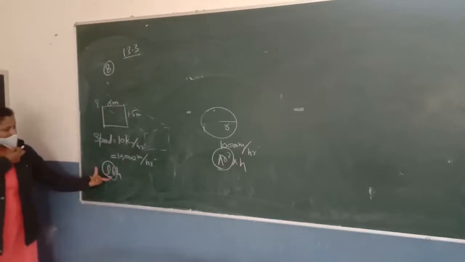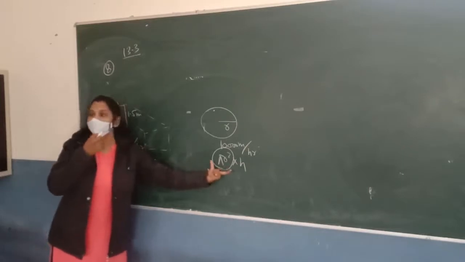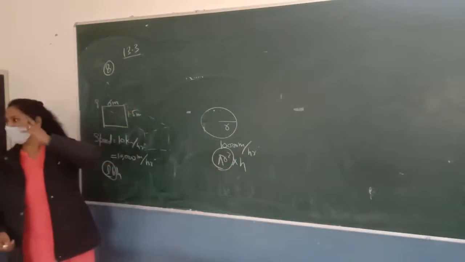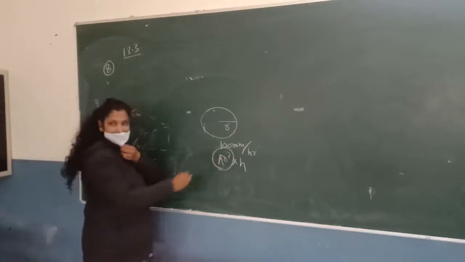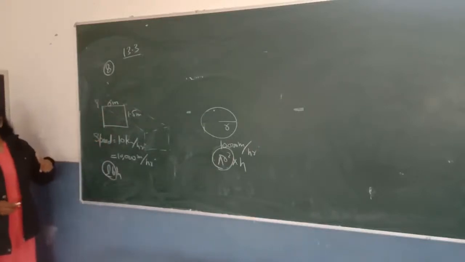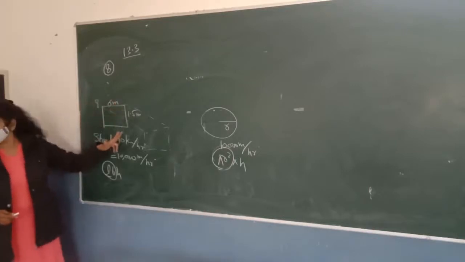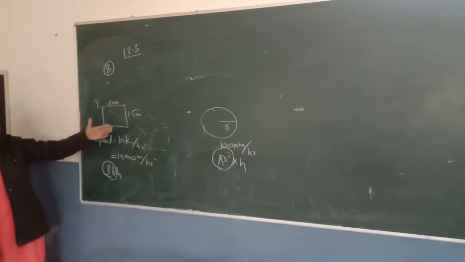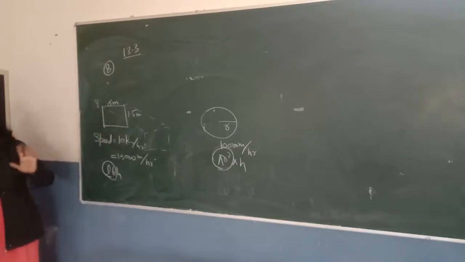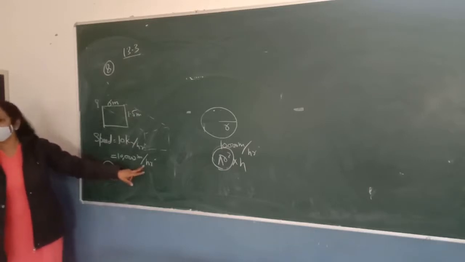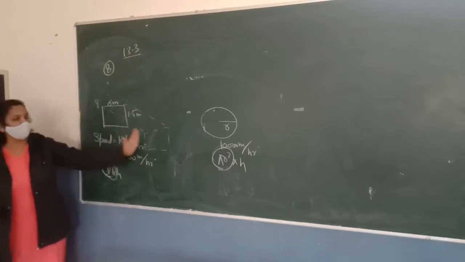See, here you said LBH, and here you say the volume of the cylinder should be pi r square h, so pi r square is the area of cross section. Since the water is coming from a circular pipe, the area of cross section is pi r square. Or if the water is coming from a rectangular pipe, then the area of cross section will be L into B. So the simple formula for finding the volume of the water flowing through the pipe or canal in unit time. I will explain the meaning of unit time. Suppose in this case this is 1 hour. So the volume of water flowing in 1 hour will be the area of cross section multiplied by the rate.